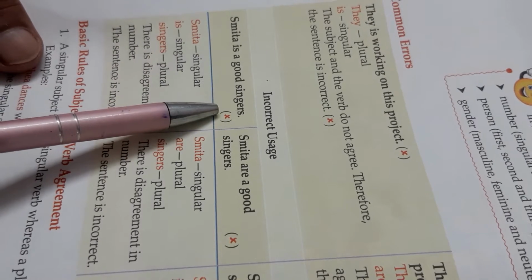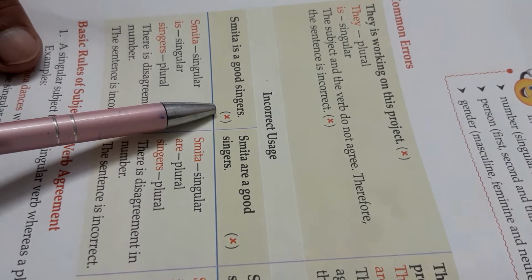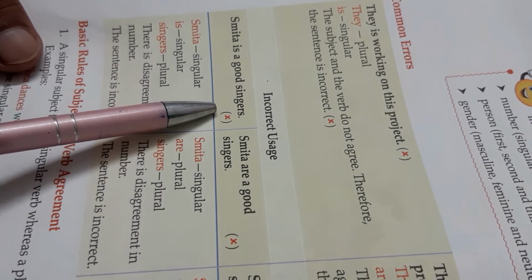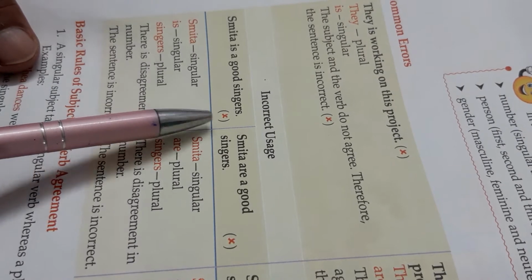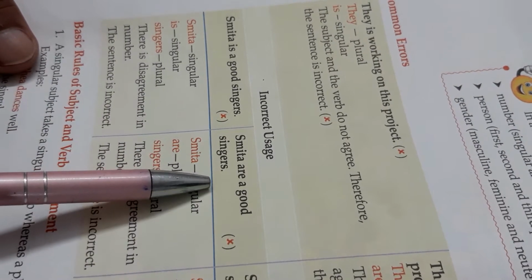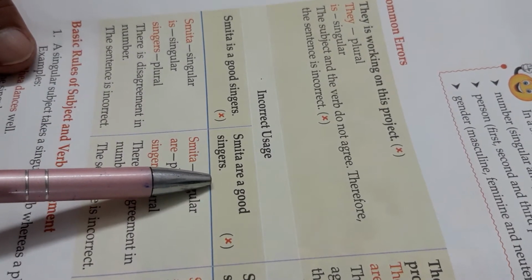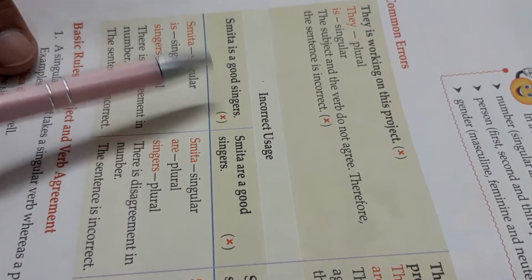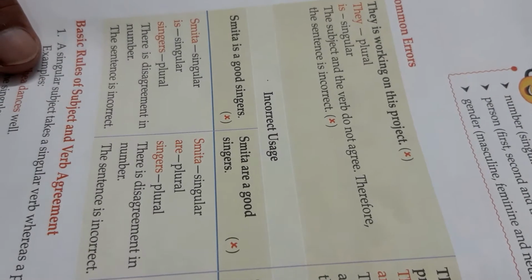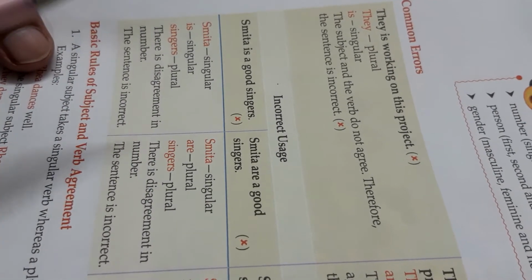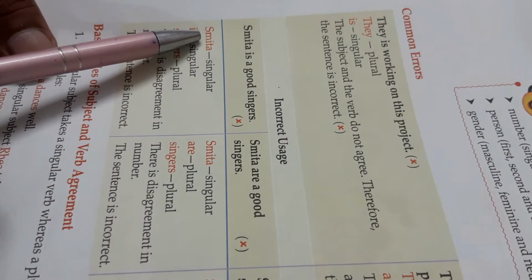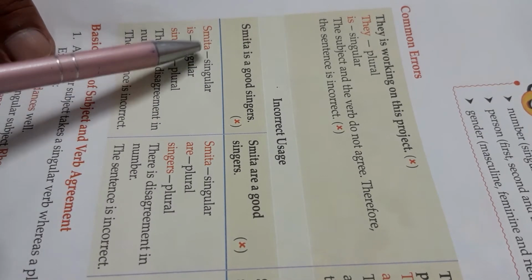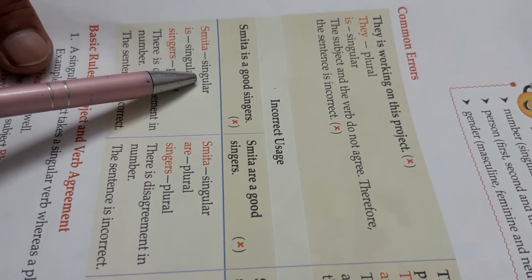Smita is a good singer. This is incorrect use: Smita are a good singers. So here singers is incorrect. Here you will use singer, not singers. Understand? We know very well Smita, Rita, Gita, Sita, etc. They are singular.